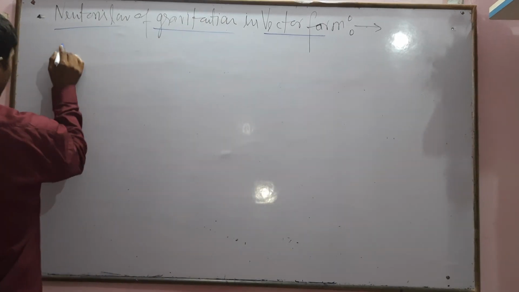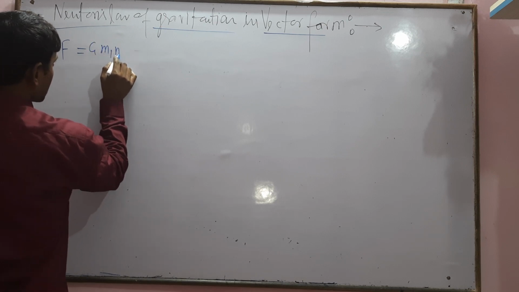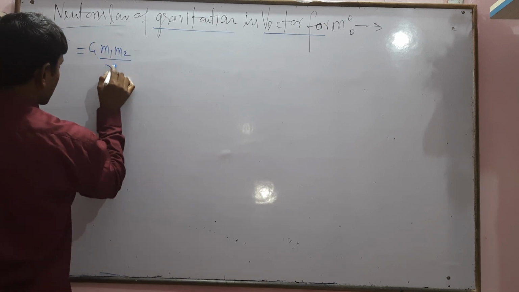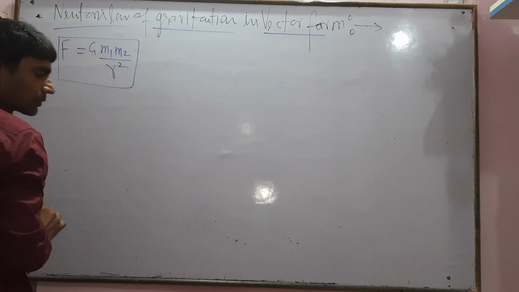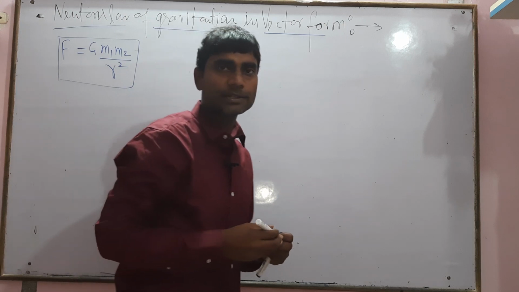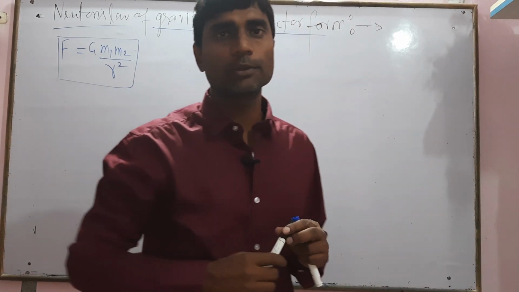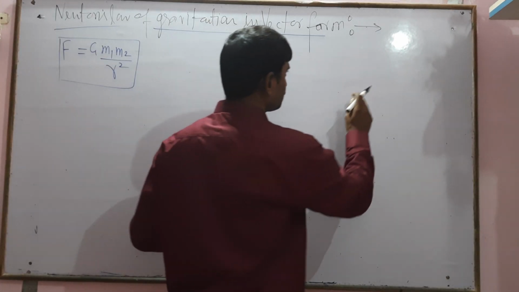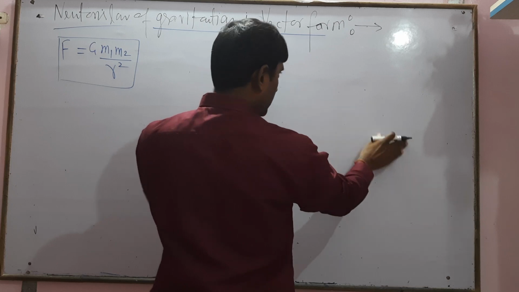We know that F equals G m1 m2 by r square. This is the gravitational force between two point masses m1 and m2, and the distance between the two point masses equals small r. So also we want to discuss the gravitational force in vector form.